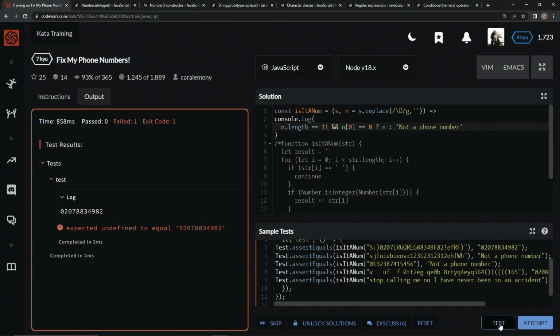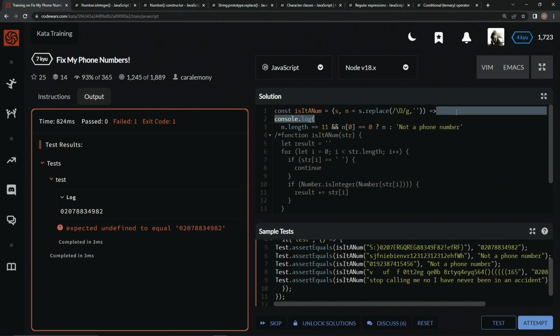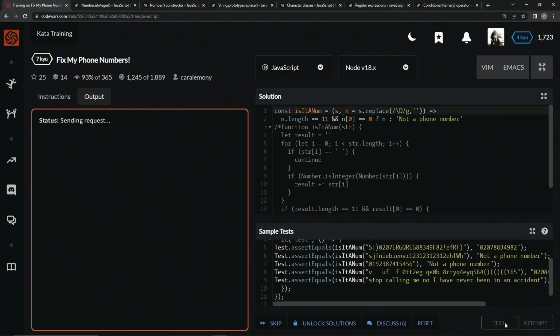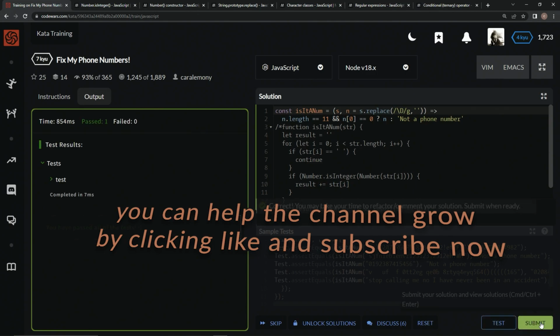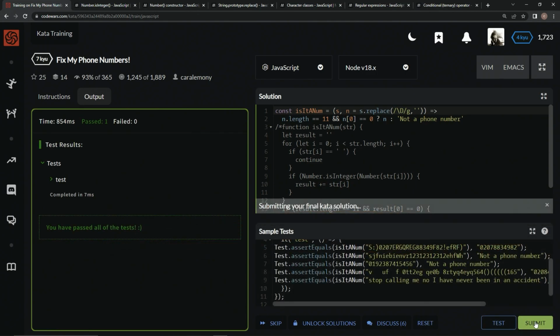Let's do the old test, check what we got. Here's this, it wants this, looks good for now. Let's take out this console.log to see if it's really good. Test it out again. Looks good, attempt it. Alright, and submit it.